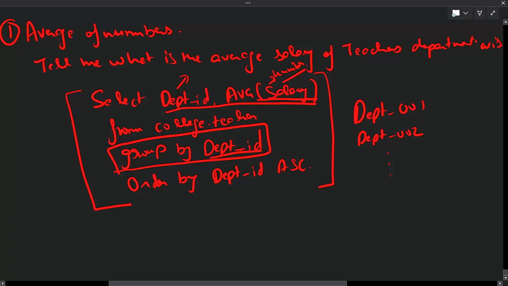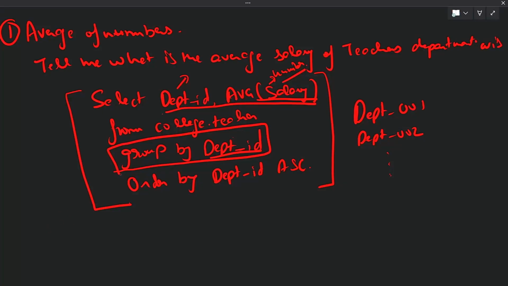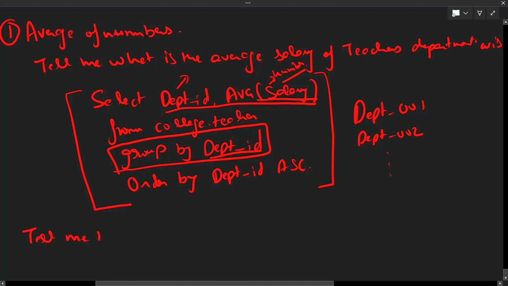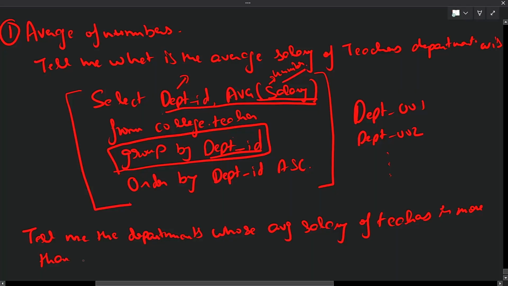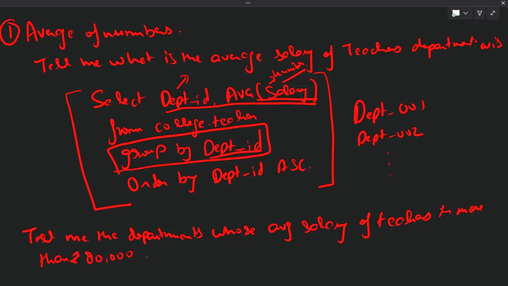Now I am telling you: tell me the departments whose average salary of teachers is more than 80,000 rupees. Very simple question, right?